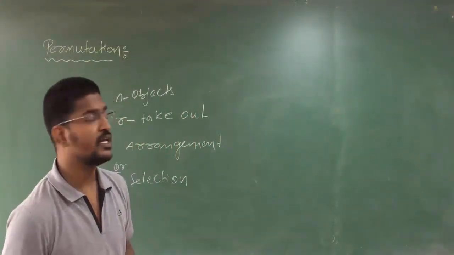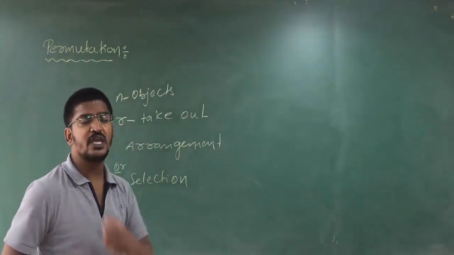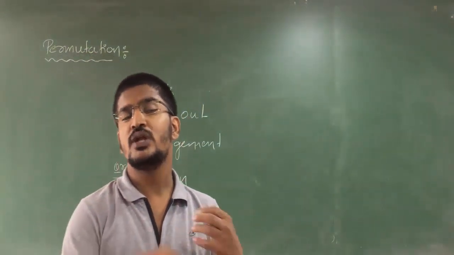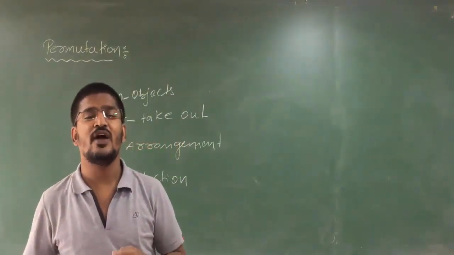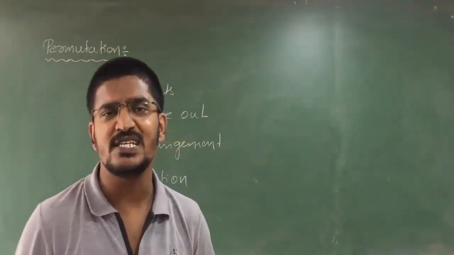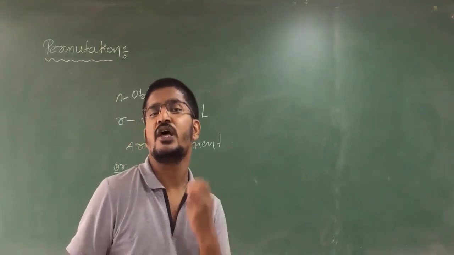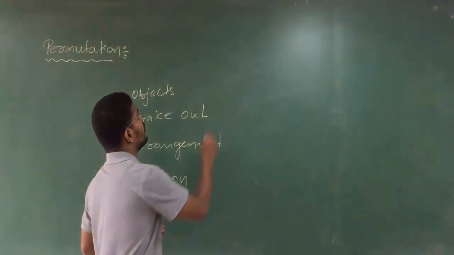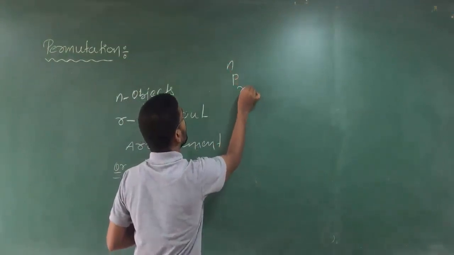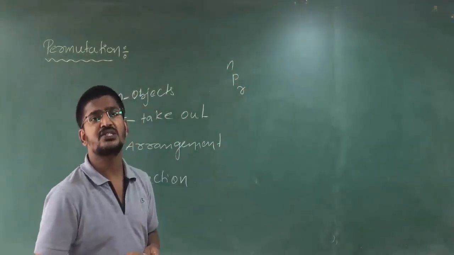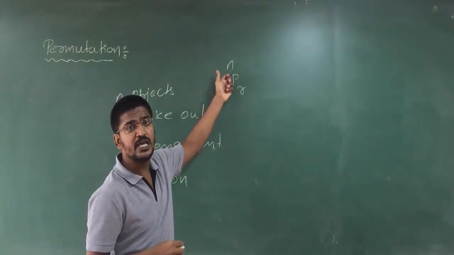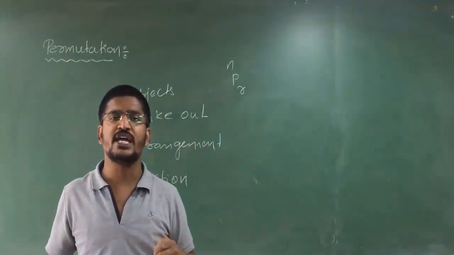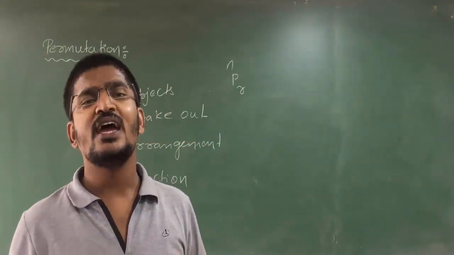So out of n objects you should select R or arrange R elements. That type of process is called permutation. Are you clear, students? We write the notation nPr for permutation. That is, from n objects you are arranging or selecting R objects.